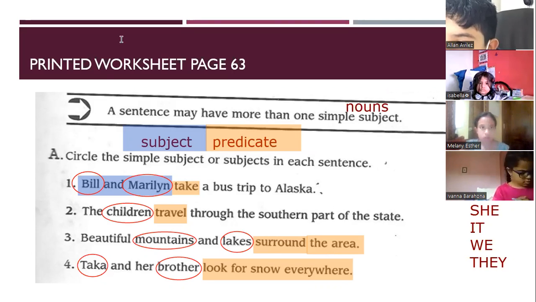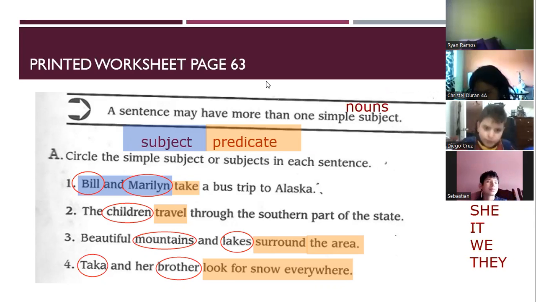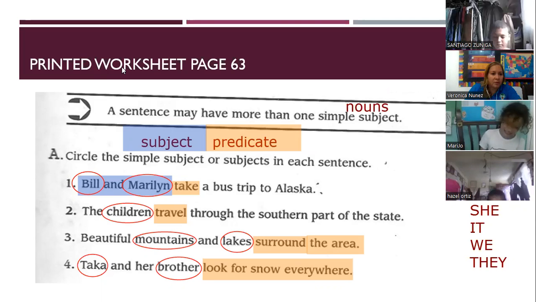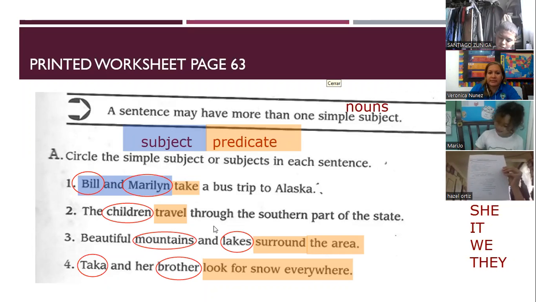Finished this part? Yes. Okay. Let me see. Hazel, do you have the worksheet, Melanie? Show me, Hazel. What do you want to show me? Oh, did you print the page or write it down? Look, you printed it. Yes. Okay, excellent. Can I continue? Can I erase this? No, miss, wait a minute.